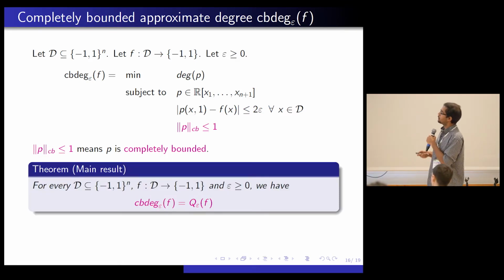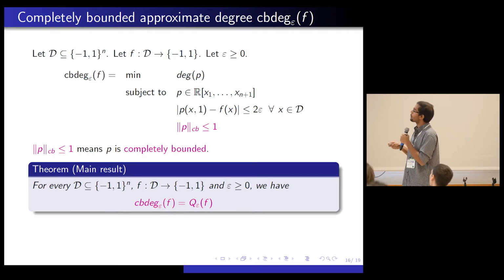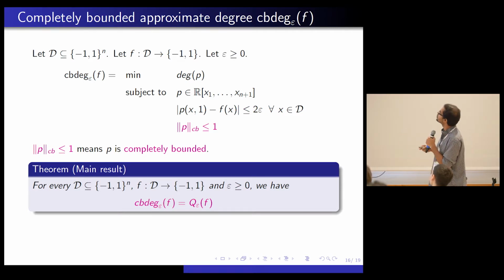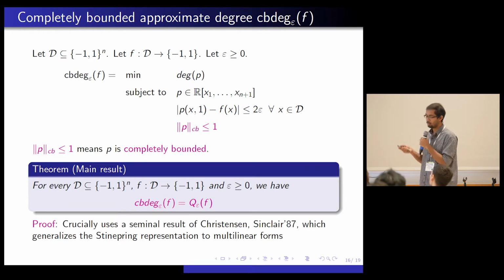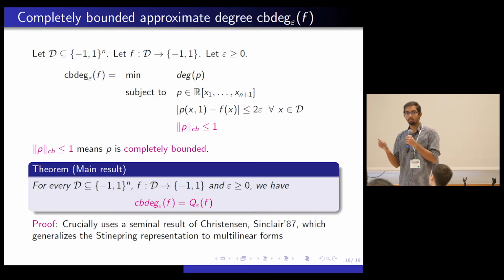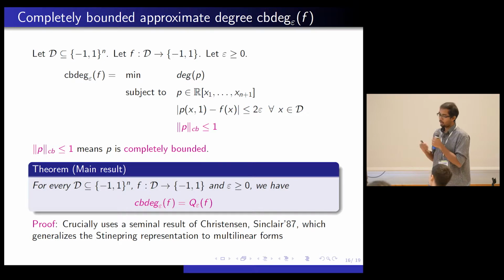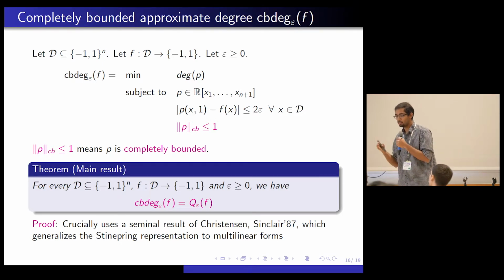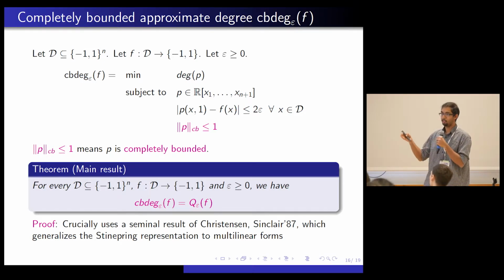And this was our main theorem that says that if you look at the completely bounded approximate degree, it is equal to quantum query complexity for every epsilon greater than 0. I'm not going to be going through the proof of this, but this proof crucially uses a seminal result of Christensen and Sinclair in C-star algebras back in 1987. And this essentially just generalizes the Stinespring representation to multilinear forms.